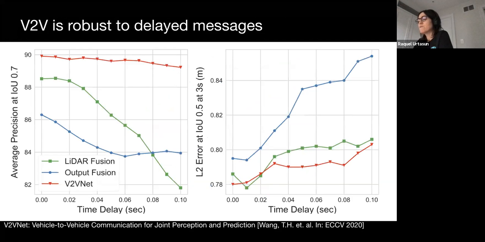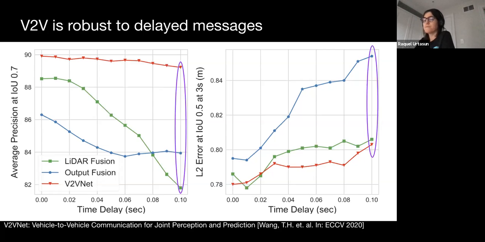Furthermore, in the real world, we cannot always expect messages to arrive with perfect timestamps. It's important that B2B communication is robust to delayed messages. Here, our proposed B2BNet is much more robust than the other fusion alternatives. In this evaluation, we account for time delay in output fusion by extrapolating vehicle trajectories. No compensation is done for LiDAR fusion, as extrapolating LiDAR point clouds is non-trivial.